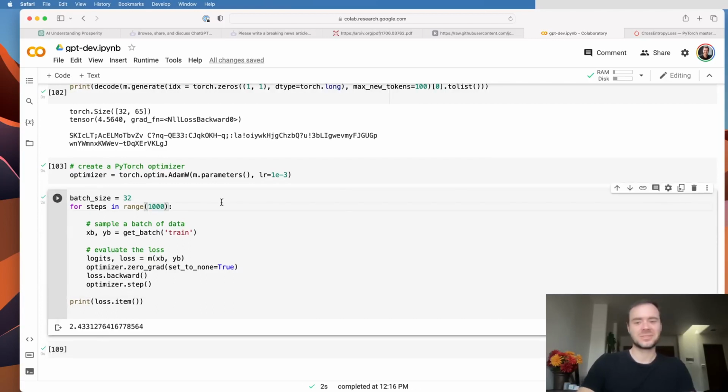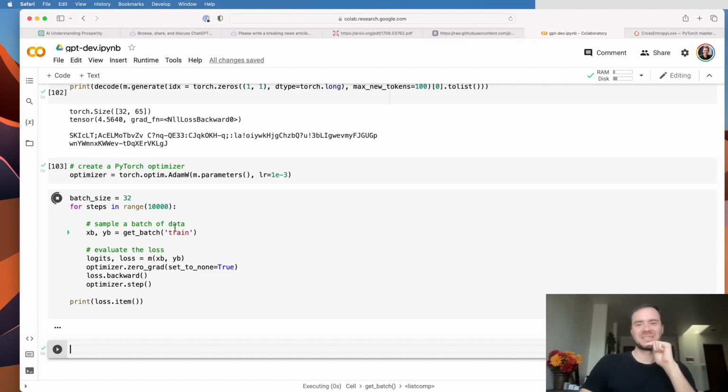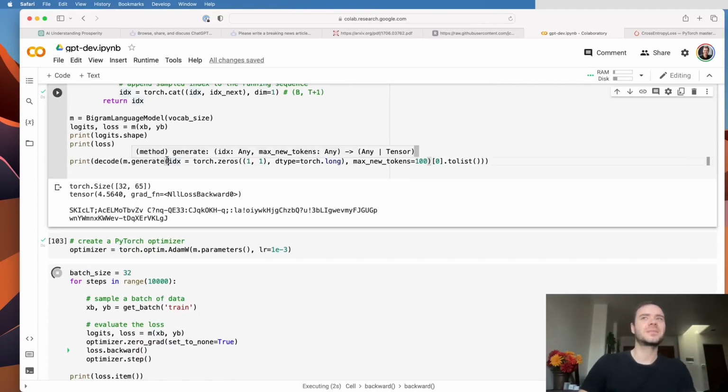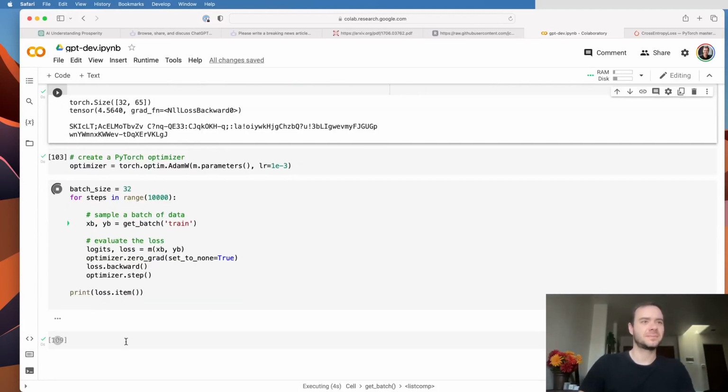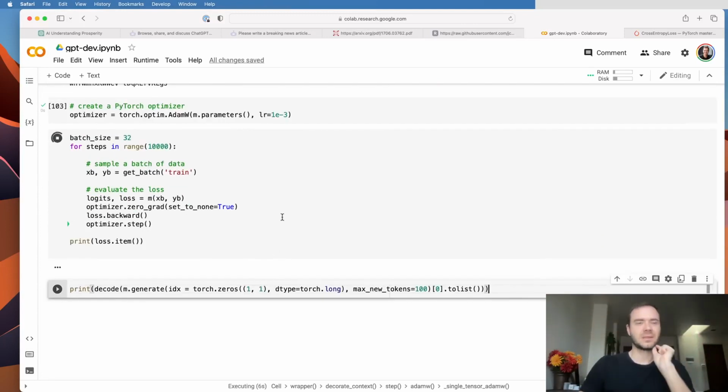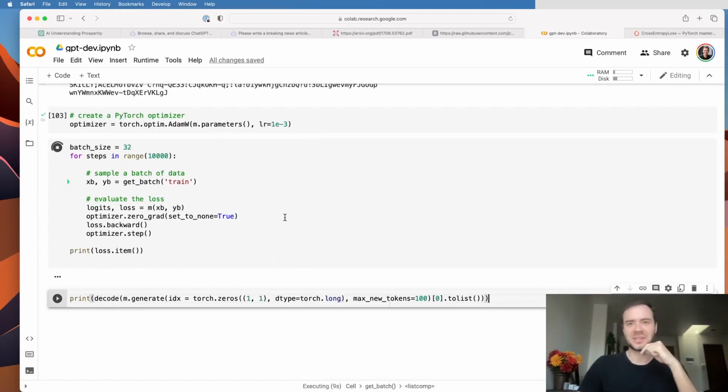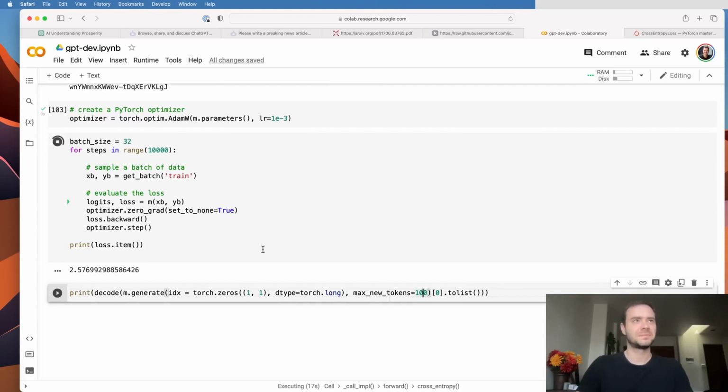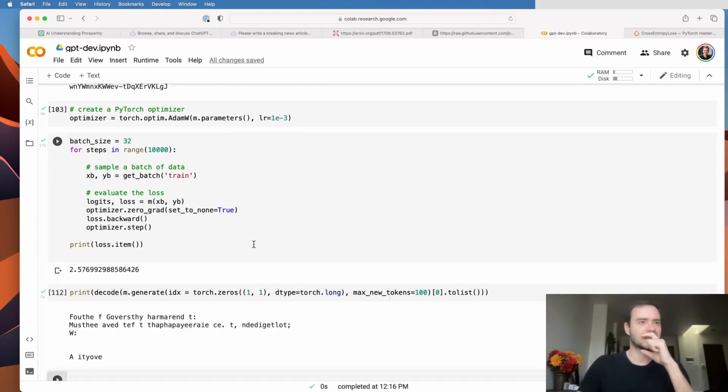Okay, it's working. Let's just do 10,000. And then from here, we want to copy this. And hopefully, we're going to get something reasonable. And of course, it's not going to be Shakespeare from a bigram model, but at least we see that the loss is improving. And hopefully, we're expecting something a bit more reasonable. Okay, so we're down at about 2.5-ish. Let's see what we get.